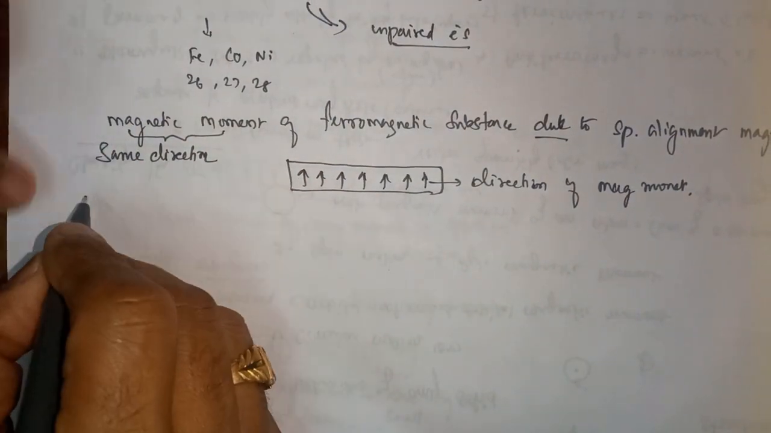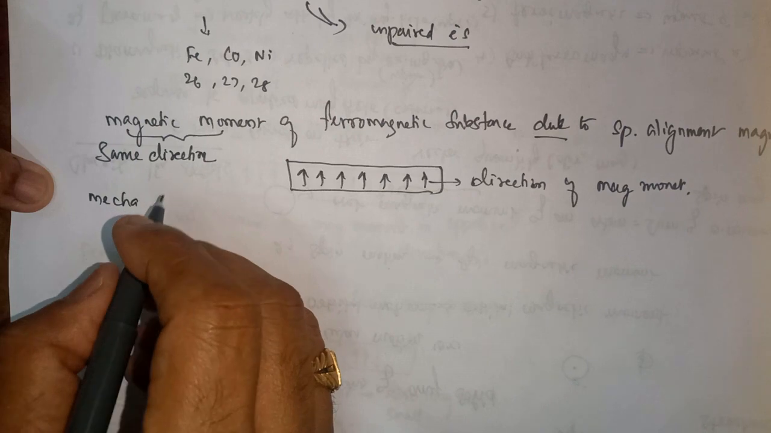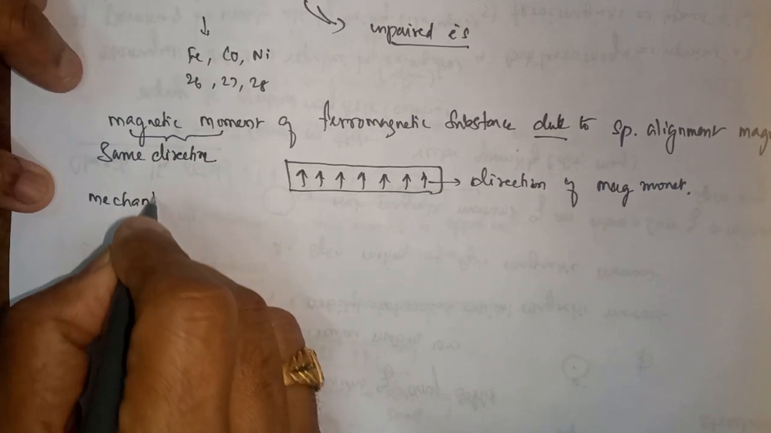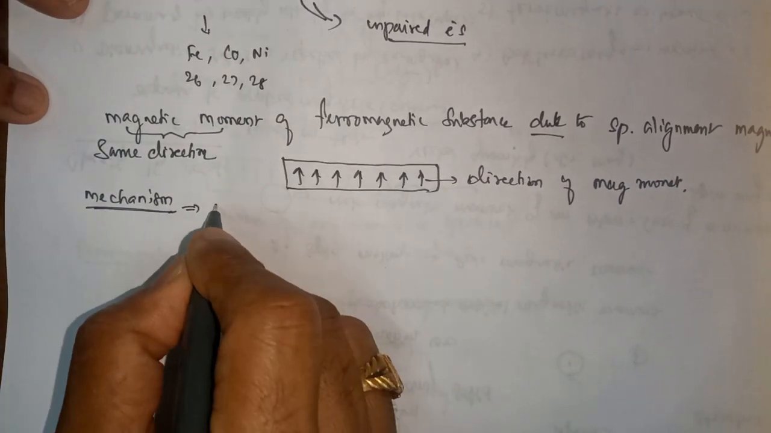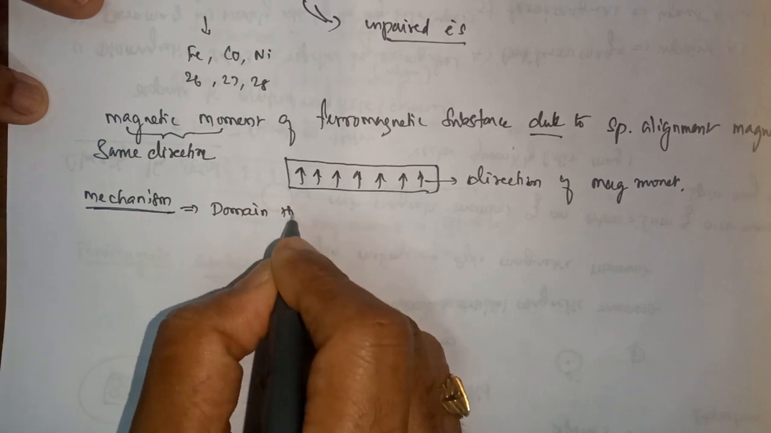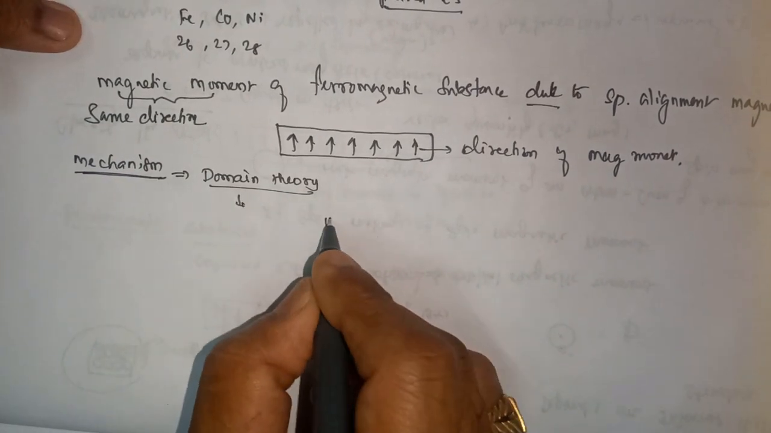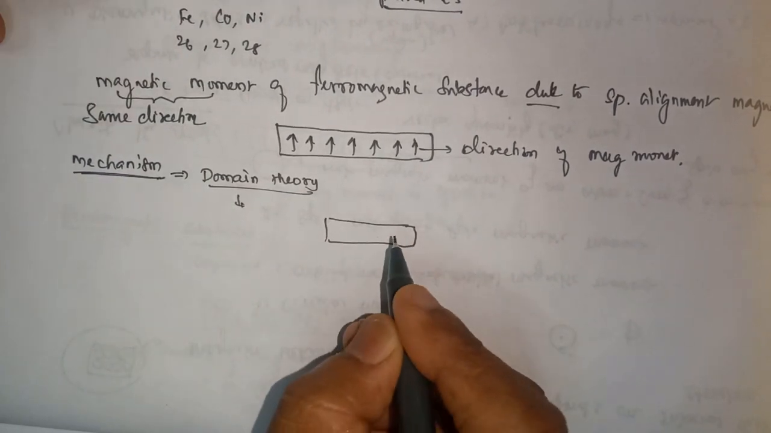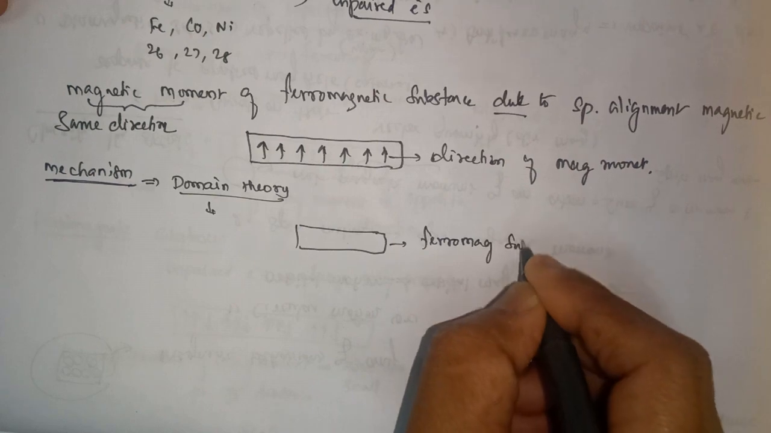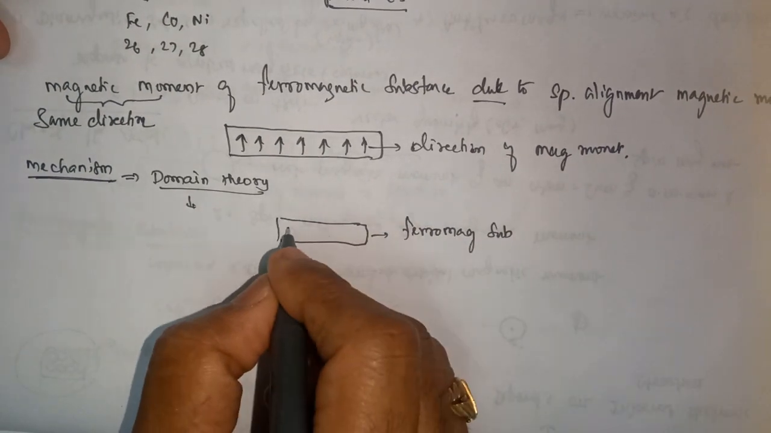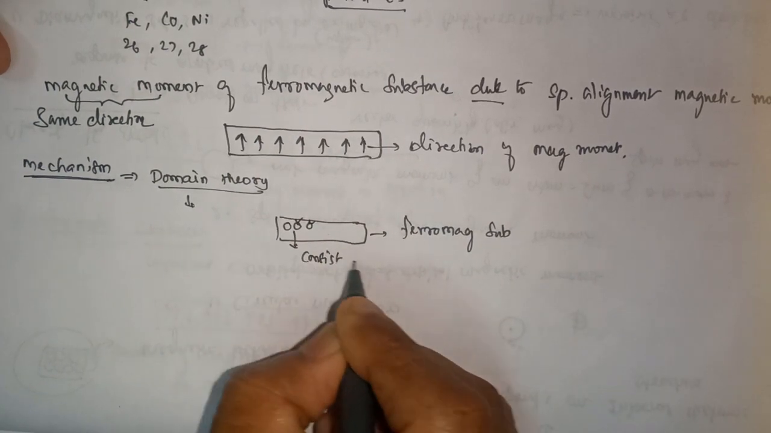Then I take the mechanism of magnetism. I am taking the mechanism of ferromagnetic substance, how this ferromagnetic substance works based on the domain theory. What is called a domain? I take a solid substance which is a ferromagnetic substance. When I take a ferromagnetic substance, each atom in it consists of unpaired electrons.